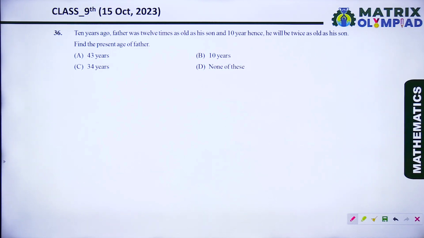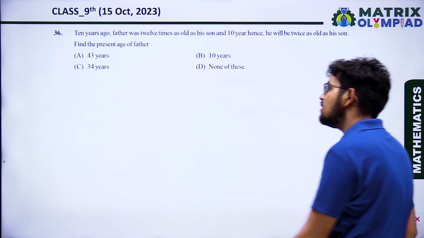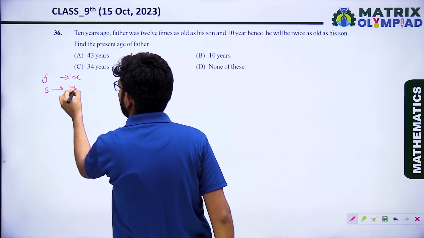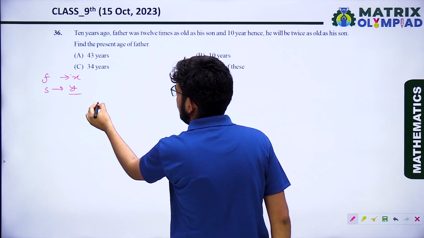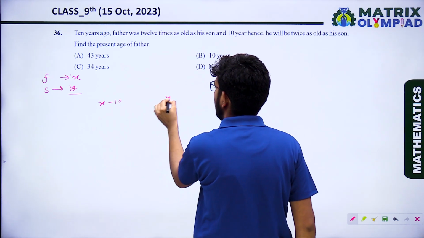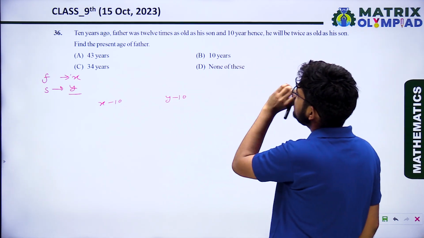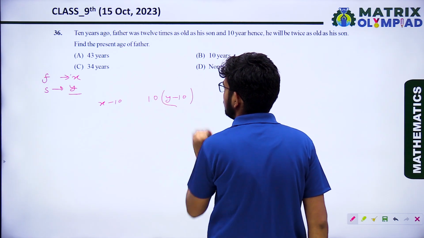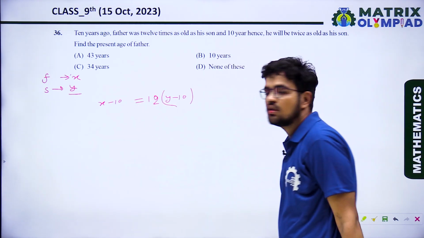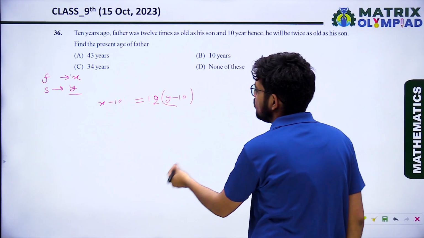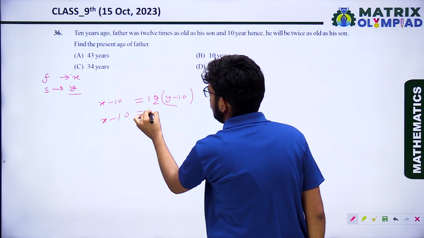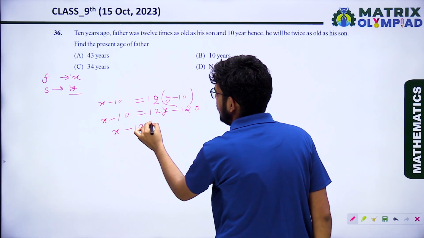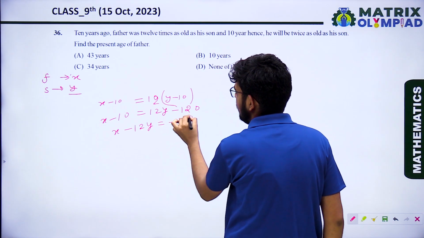Okay, next question. 10 years ago, the father's age was 12 times his son's age. Just assume the father's age is x and the son's age is y. So 10 years ago, the father's age was x minus 10 and the son's age was y minus 10. The father's age was 12 times his son's. So this will be x minus 10 equal 12y minus 120. So x minus 12y equal minus 110.